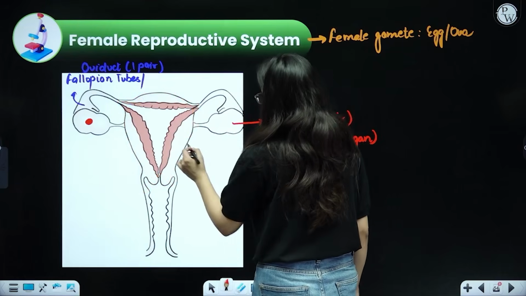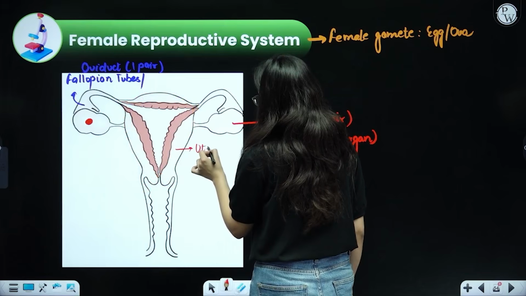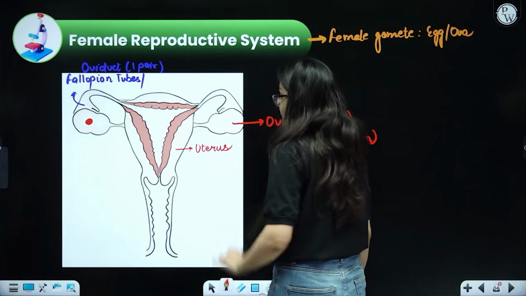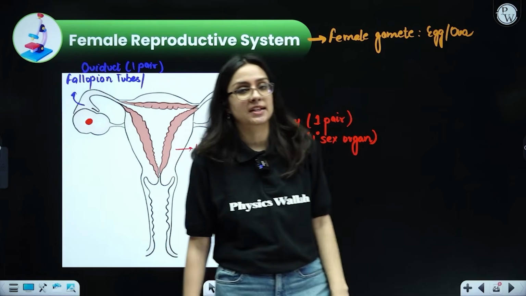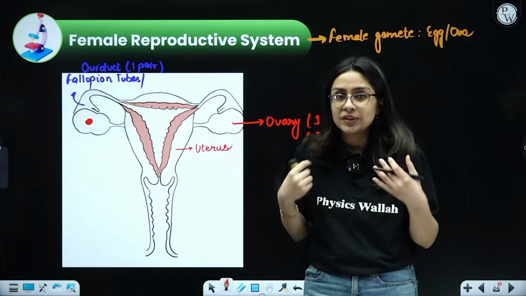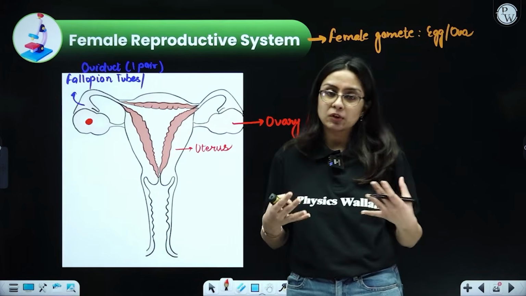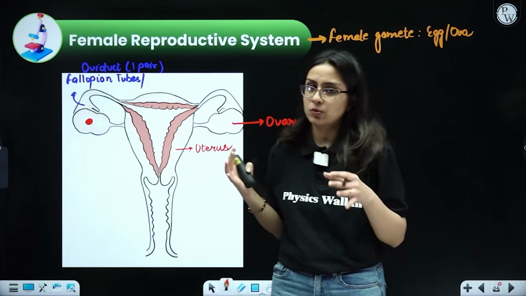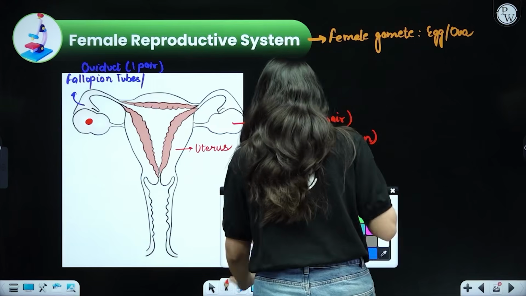That is why you must have heard your mother say that I have kept you in my stomach for 9 months, but that is not stomach, it is actually uterus. So uterus is where the development of the fetus takes place inside the female body for about 9 months, and this is the uterus.